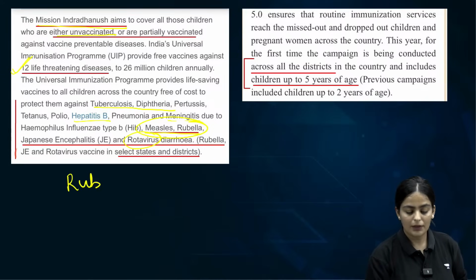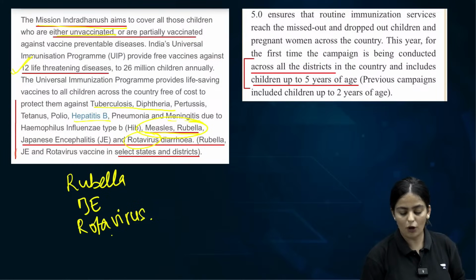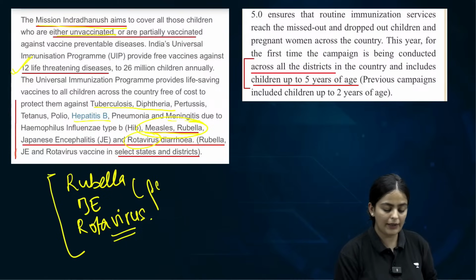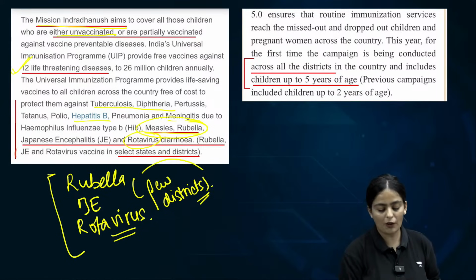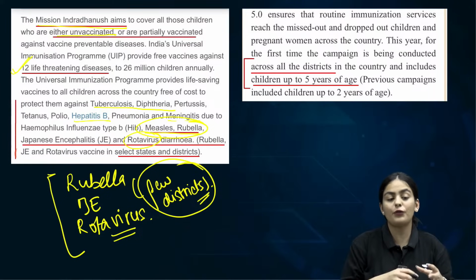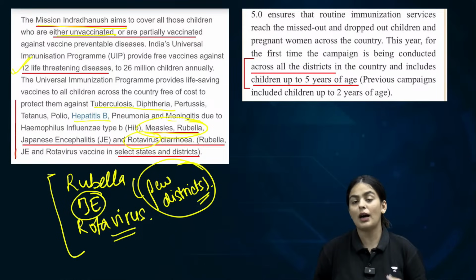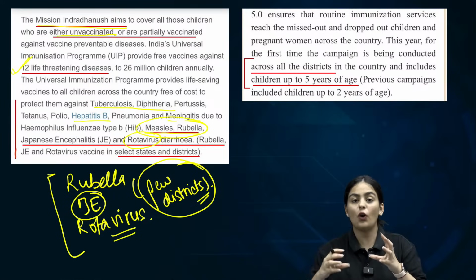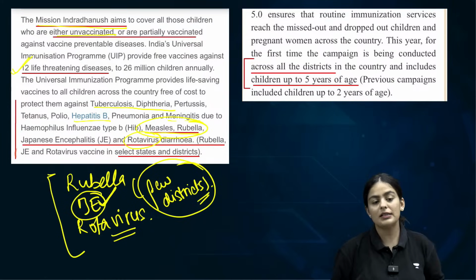Clear? So they've also become important, and you also need to know that there are a few vaccines such as rubella, such as Japanese encephalitis, as well as rotavirus that have not been administered in the whole country, but they are right now being administered in a few districts. What are these few districts? These are districts with a lot of cases of these particular problems. For instance, a lot of cases of Japanese encephalitis are reported from the state of Bihar, and specifically what we call the northern belt or the Bimaru states, and therefore in those areas this particular vaccine is introduced.